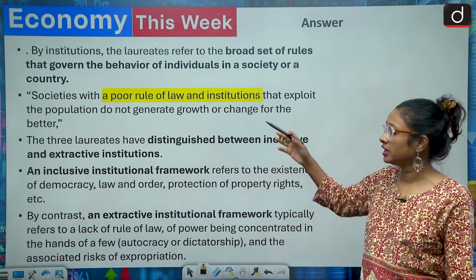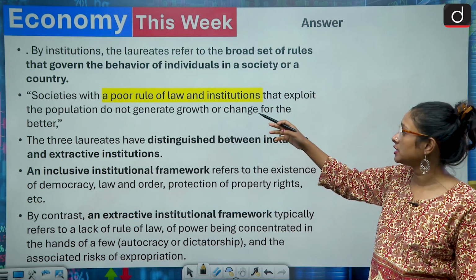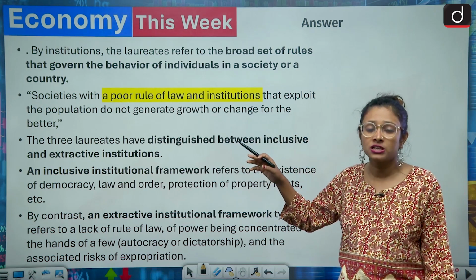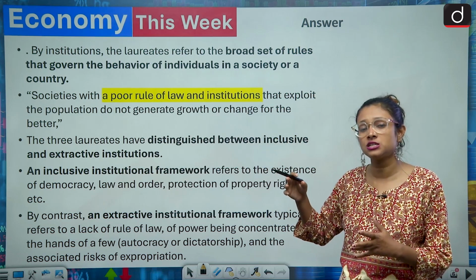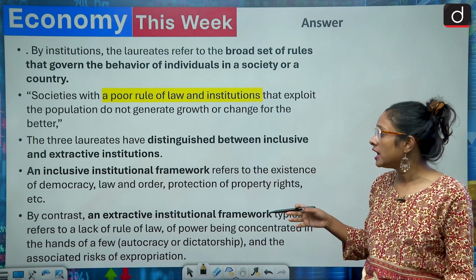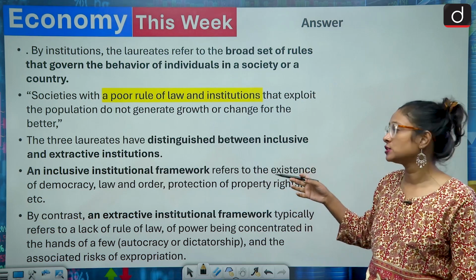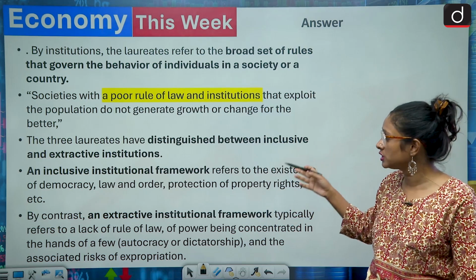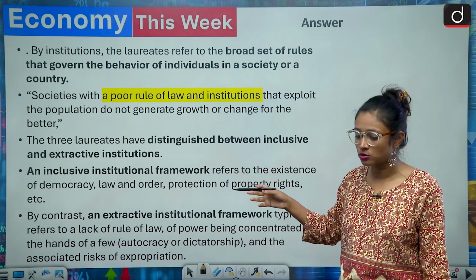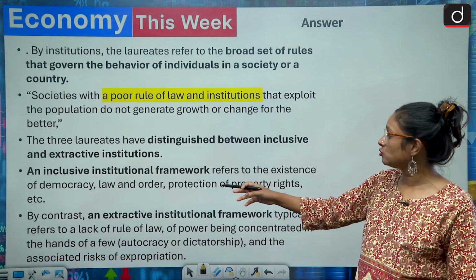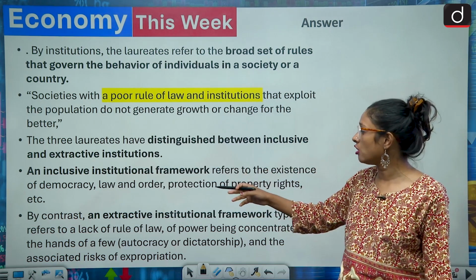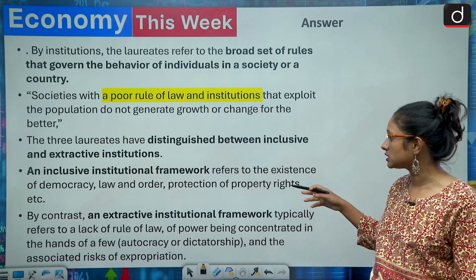Here they also highlighted poor law and institutions. If you have poor law and institutions, there are chances that the country's growth will be stagnant and slow. They highlighted two kinds of institutions: the first is inclusive and the second is extractive. Inclusive institutions refer to the existence of democracy, law and order, and protection of property rights.